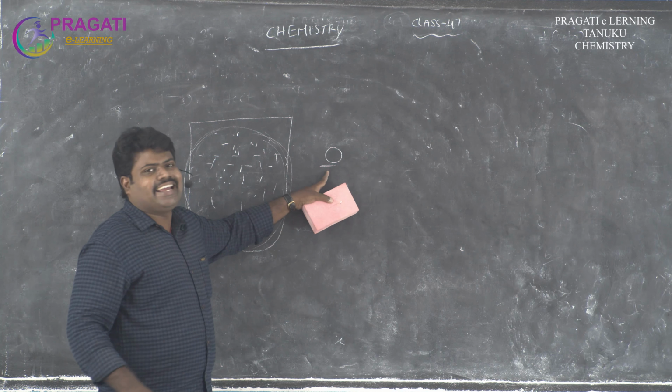In this, first of all, the volume correction is made. That means gas molecules are not negligible, they have considerable volume. So first of all, the volume is corrected. The volume depends on the pressure, so the corrected formula is P plus an²/V².